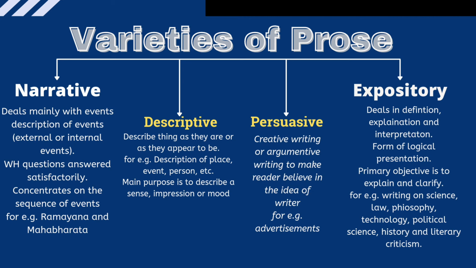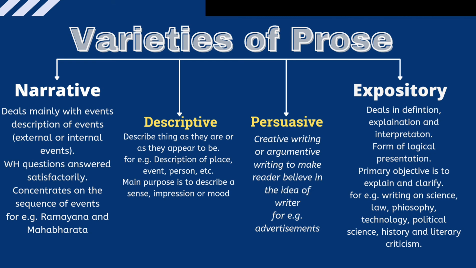Okay, so next variety is expository prose. Expository writing mainly deals in definition, explanation, or interpretation. It includes writing on science, law, philosophy, technology, political science, history, and literary criticism. Exposition is the form of logical presentation. Its primary objective is to explain or clarify something in a logical way. It presents details concretely and exactly.